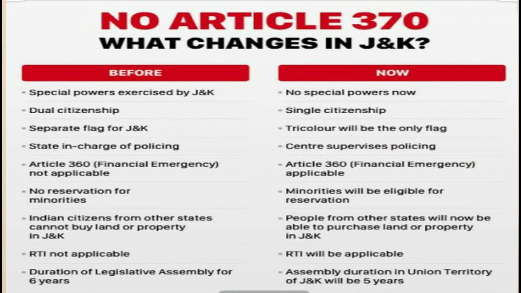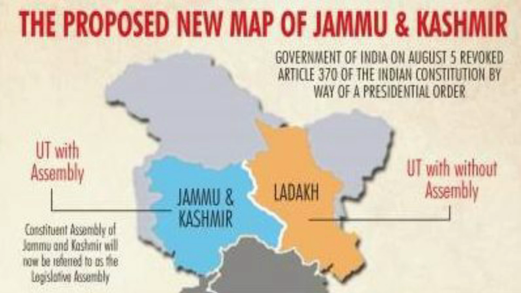Now this act took away all the privileges which Article 370 had given to the state of Jammu and Kashmir. So Jammu and Kashmir had their own citizenship, they made their own laws, and this state was turned into two union territories so that the union government, the central government can have a better control of the entire state and the affairs of the state of Jammu and Kashmir. So it was mentioned that Ladakh will be under direct control of the central government, whereas the legislative assembly of the state of Jammu and Kashmir will be made.